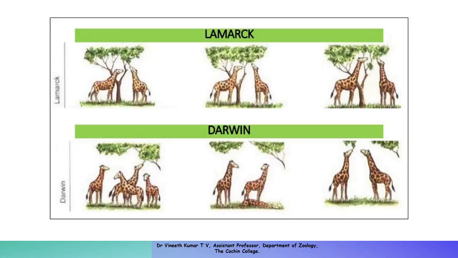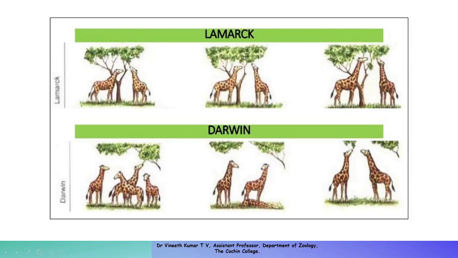So next are the criticisms, which we'll also discuss. So this is the difference between Lamarck's theory and Darwin's theory. What Lamarck said in Lamarckism was that all the giraffes, or the first giraffes, were of the same height previously, and because they overgrazed all the grasses, the grasses were nil in their environment.